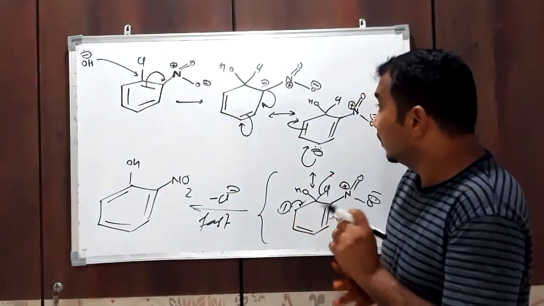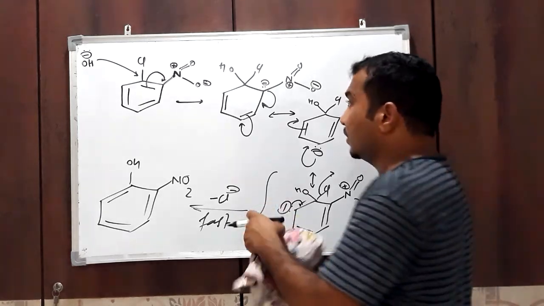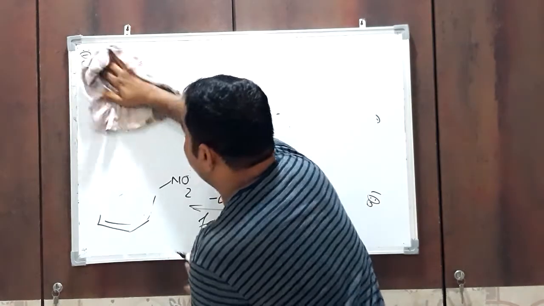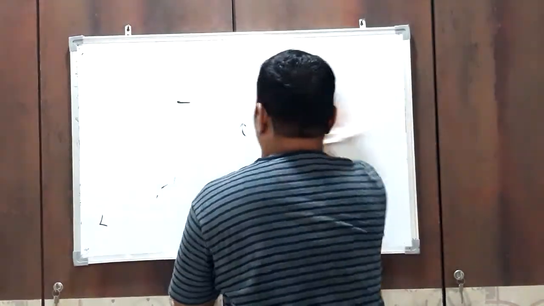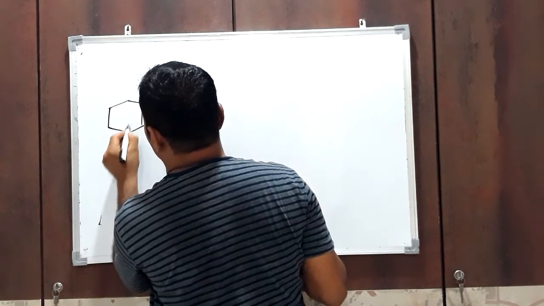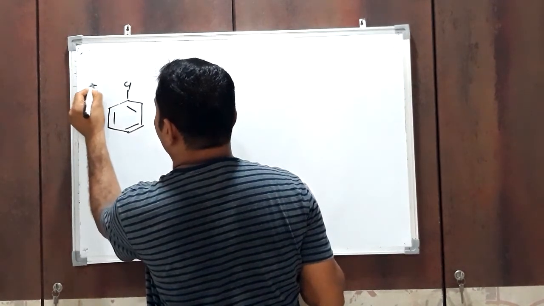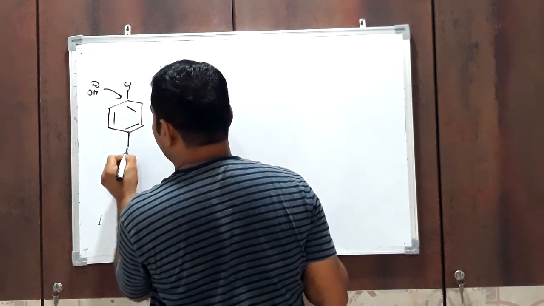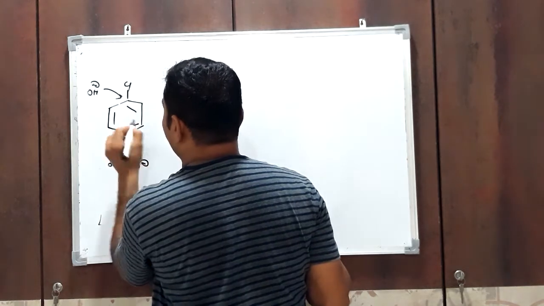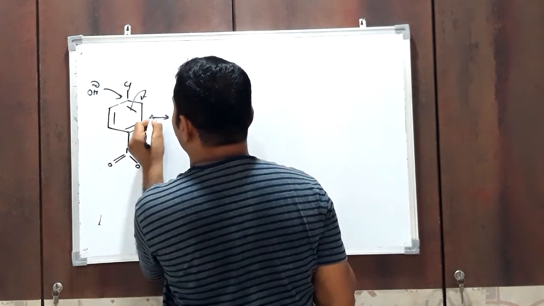But see, suppose we draw the resonance structure when the NO2 group is at para position, then what? Similar structures are obtained.